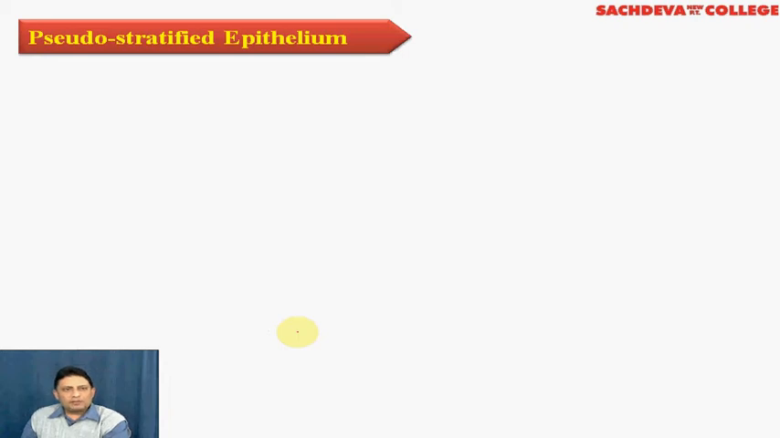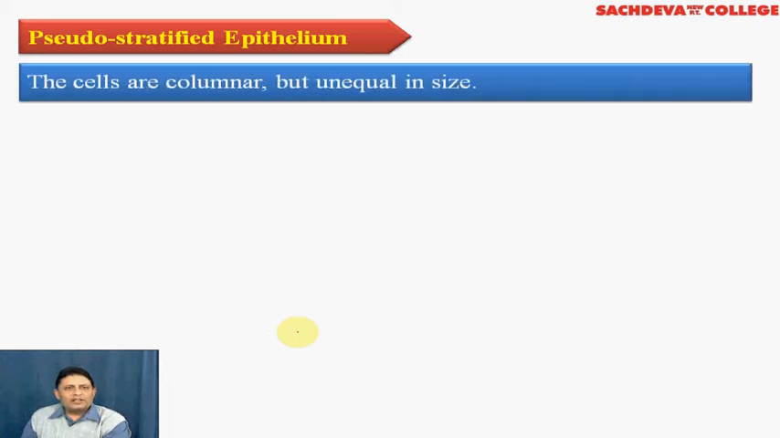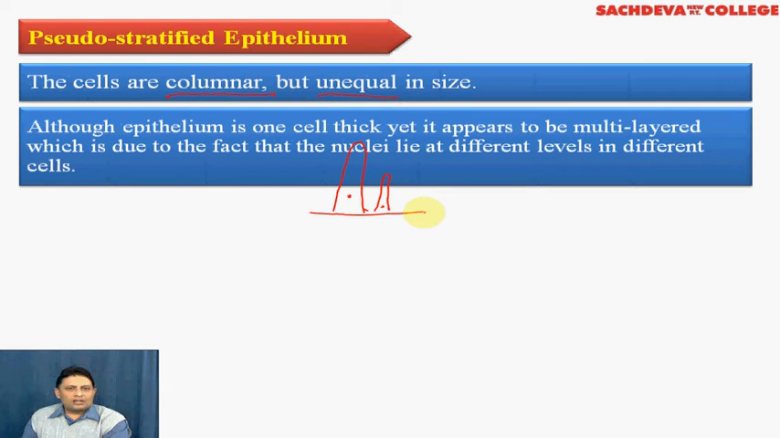Coming to the fifth type of epithelium, which is the pseudostratified. As you can see, the cells are of columnar shape. So the shape is similar to columnar epithelium, but the cells are of unequal size. You can have one cell of this length and another cell can be only of this length. Therefore, the nucleus will also be at variable levels. Of course, both the cells will be present on the basement membrane. So you can see the epithelium is one cell thick, yet it appears to be multi-layered.